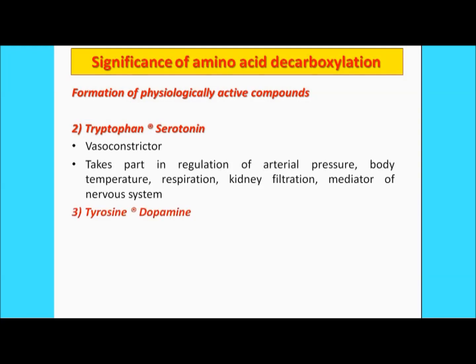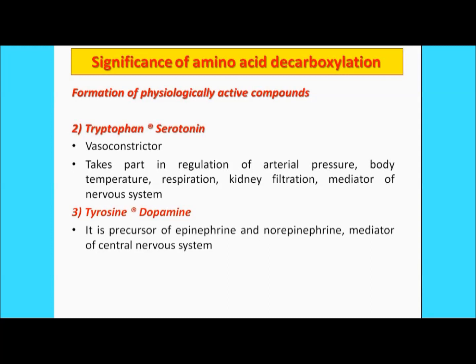The next one is the dopamine. So this dopamine is actually formed from the tyrosine. Tyrosine is an amino acid. The tyrosine, once it undergoes the decarboxylation reaction, forms the dopamine. So what is the role of the dopamine? Actually, the role of the dopamine in the CNS is that it is a precursor of epinephrine and norepinephrine. Moreover, it is a mediator of the central nervous system, right?